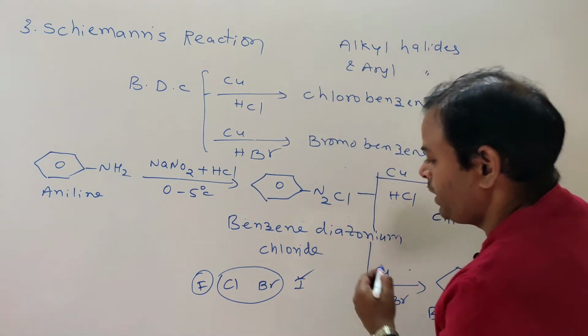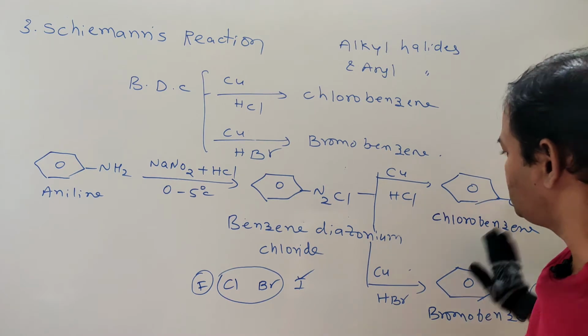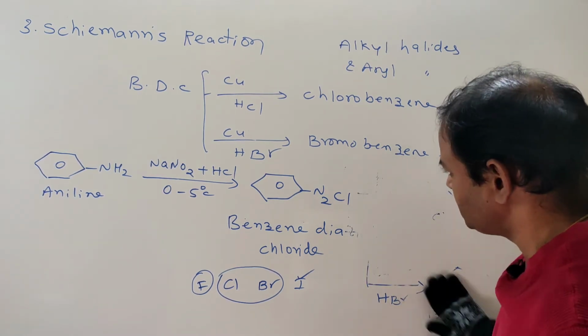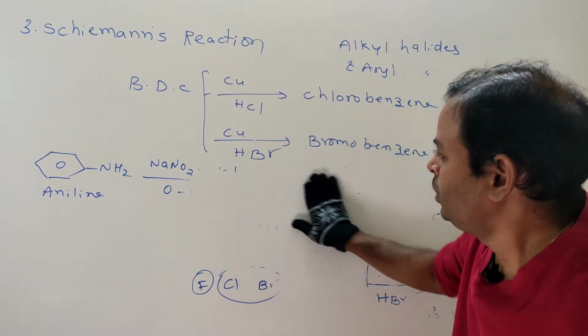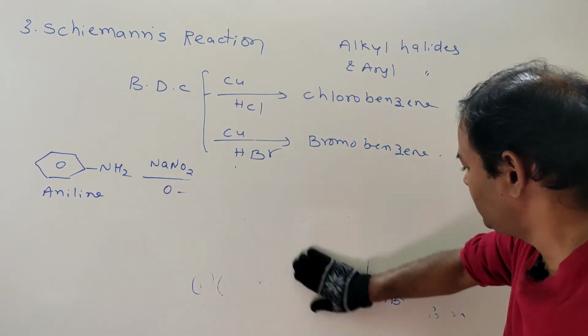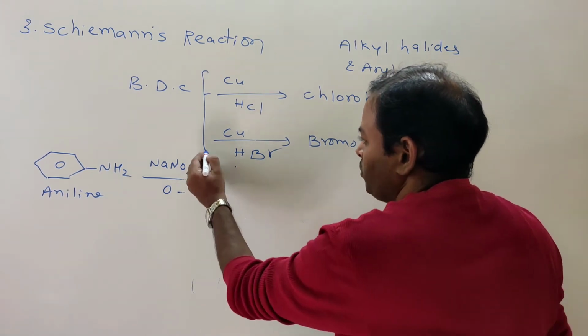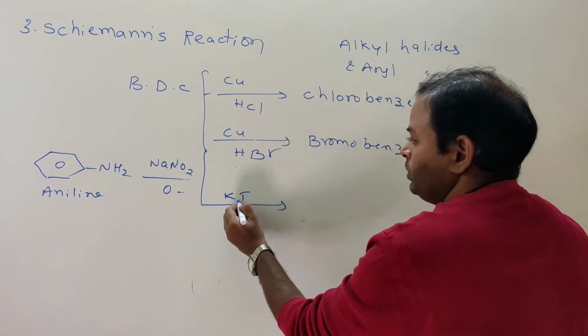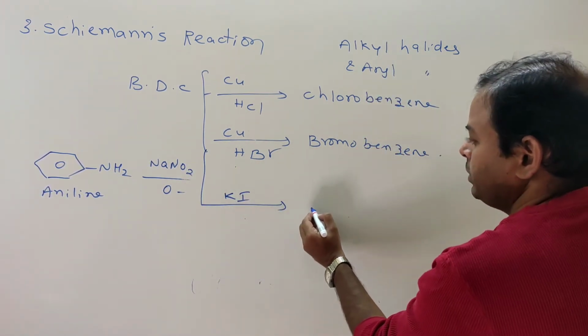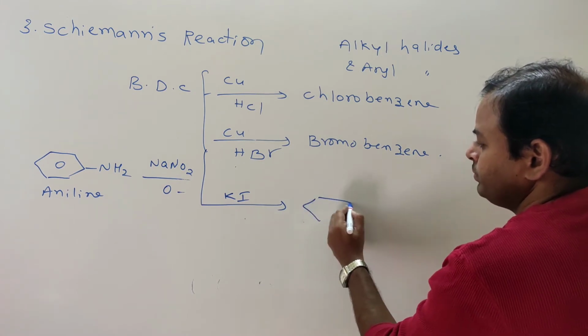And how to prepare iodobenzene? The preparation of iodobenzene needs no metals or metal chlorides, just potassium iodide. With potassium iodide, what it gives? Iodobenzene.